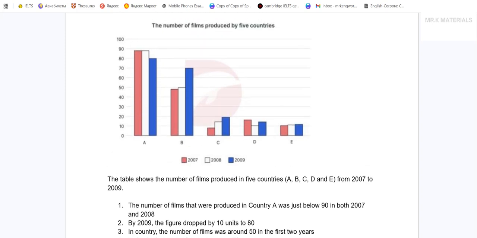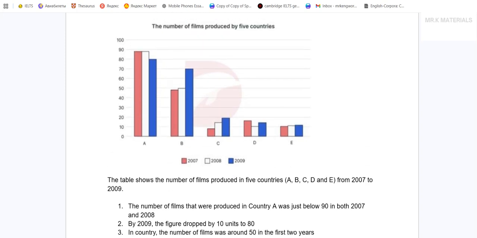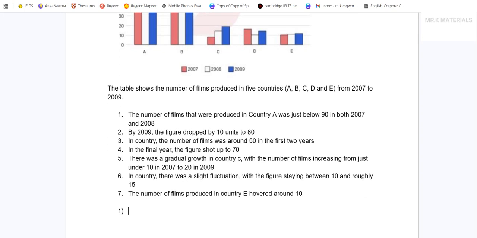Okay, my first comparison, what is very, very visible. The number of films in A and B was much higher, far higher than the number of films in other countries.